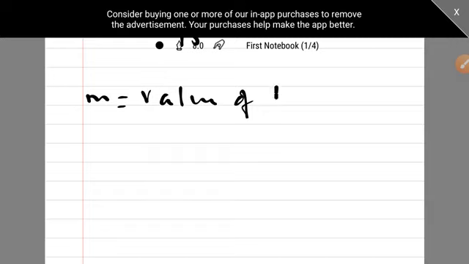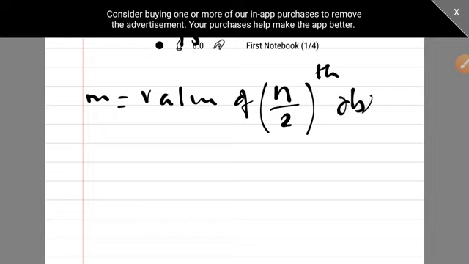No, there is a bit change here, very minor change. Here median is value of n upon 2th observation. Yes, it is value of n upon 2th observation.